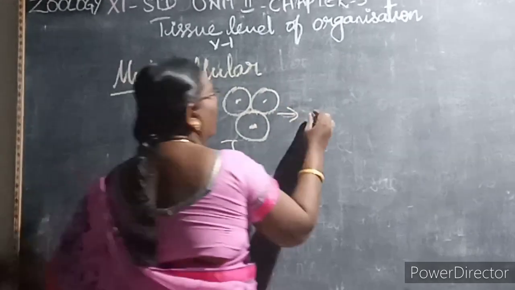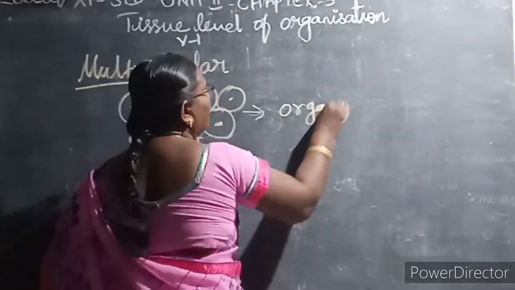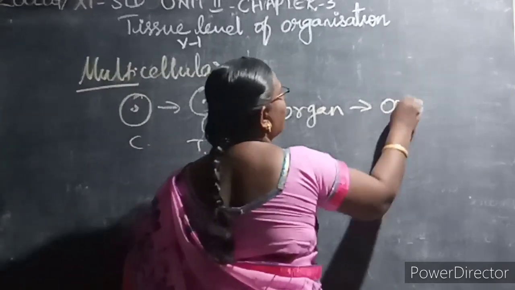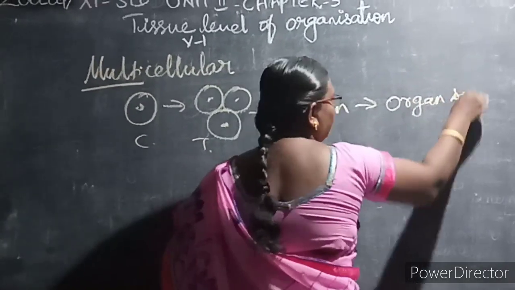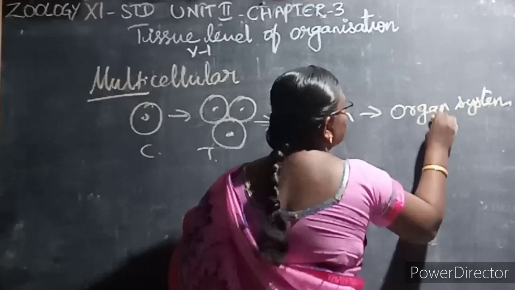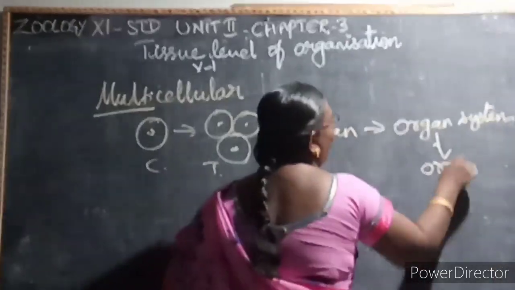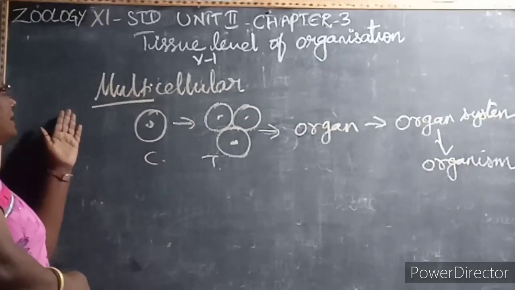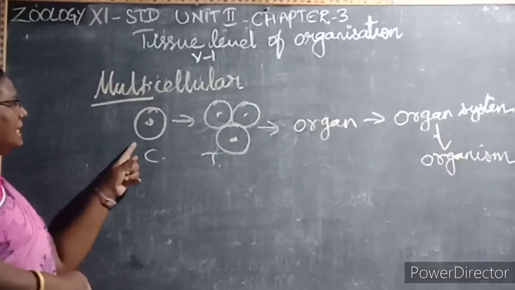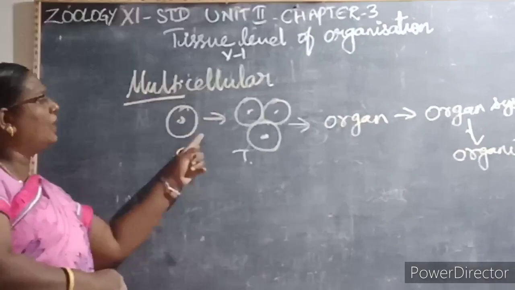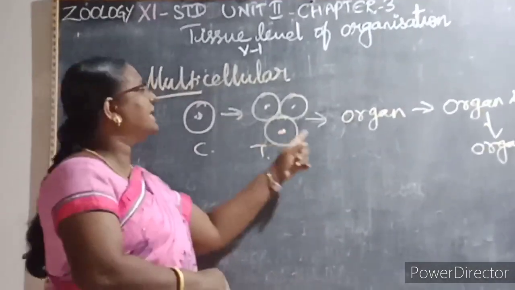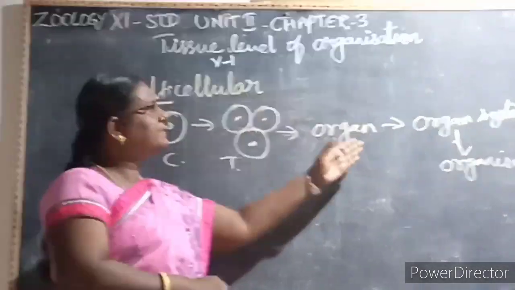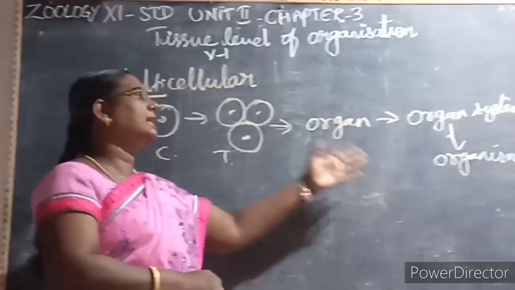Then the tissues join to form an organ. And then the organs form an organ system, and then the organ systems form an organism. So these are the basic levels of organization. The cells group together to form what? Tissue. The tissues form an organ. The organ forms an organ system and the organism.